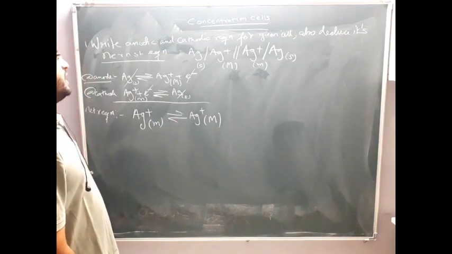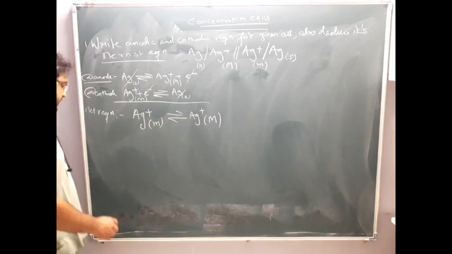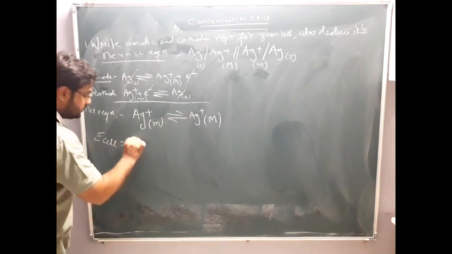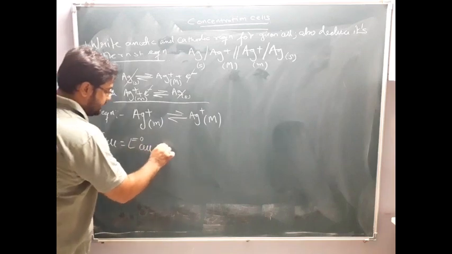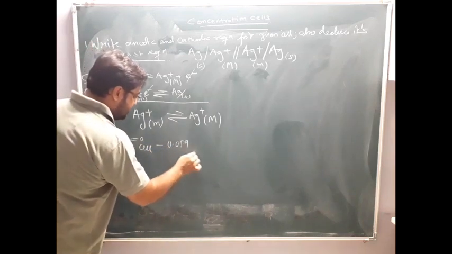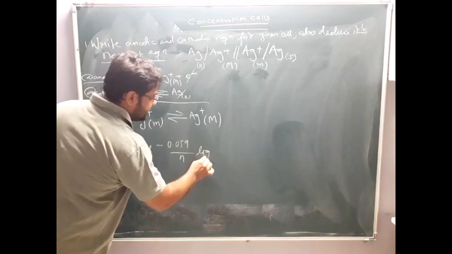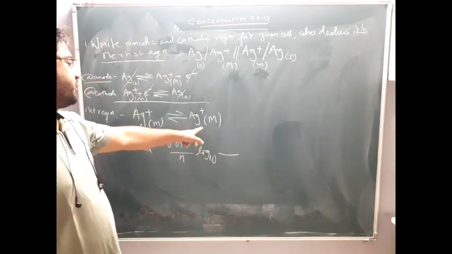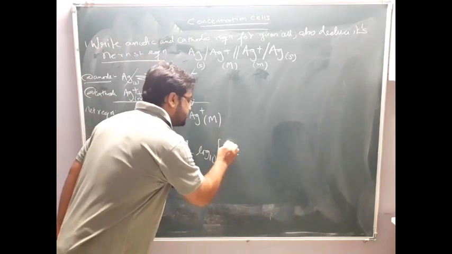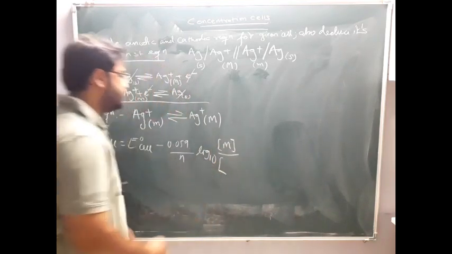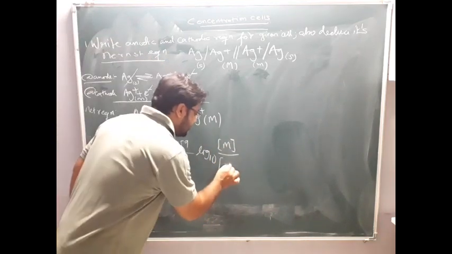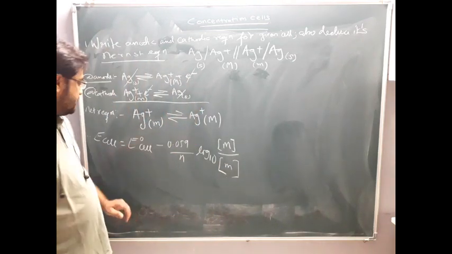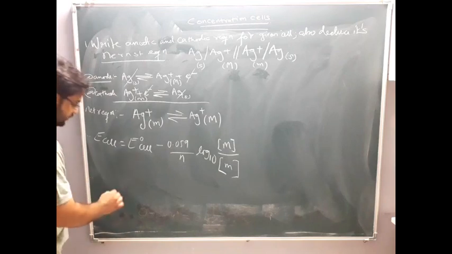Now for this you have to write down the Nernst equation. So how to write down the Nernst equation? According to the Nernst equation, E cell equals E naught cell minus 0.059 upon N log to the base 10 of concentration of product over reactant. So who is in the product? Capital M. So concentration of M, right? Who is in the reactant? Concentration of small m, which is given in the question. Clear this part?